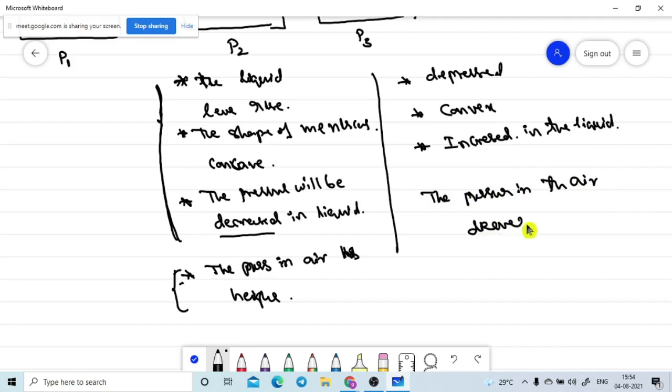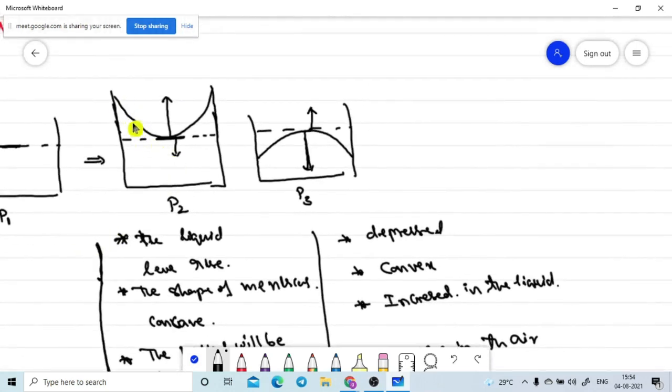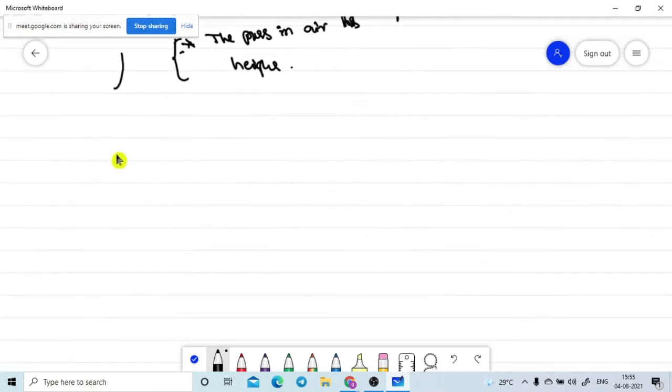Now I am going to give the conclusion. If the shape of the liquid is concave, then the pressure inside the liquid is decreased. If the shape of the liquid is convex, then the pressure inside the liquid will be greater. Is it correct or not? Now I am drawing the conclusions from this.